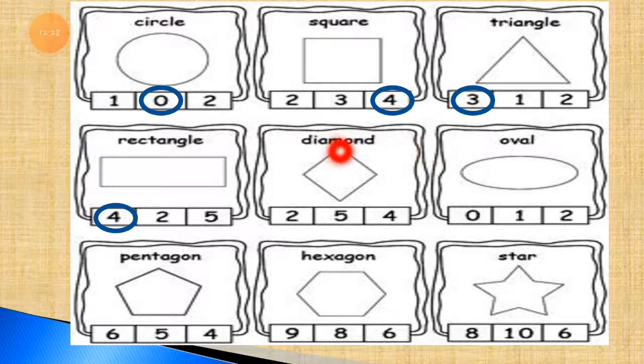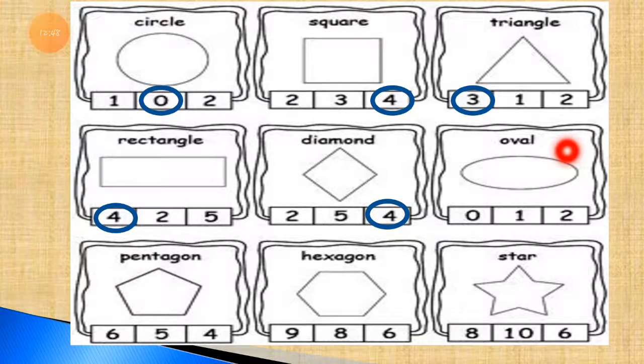Then the next one, the diamond shape. How many sides does the diamond shape have? So let's count how many sides it has. 1, 2, 3 and 4. Diamond shape has 4 sides. So we have to circle the number 4.